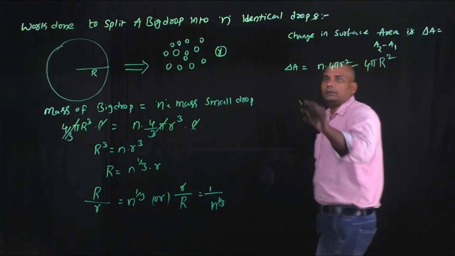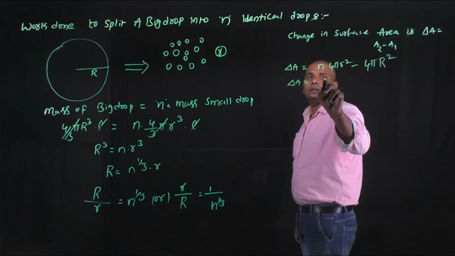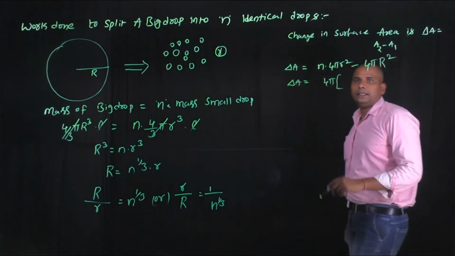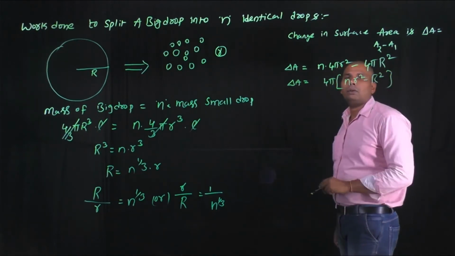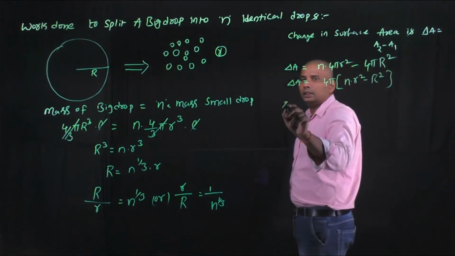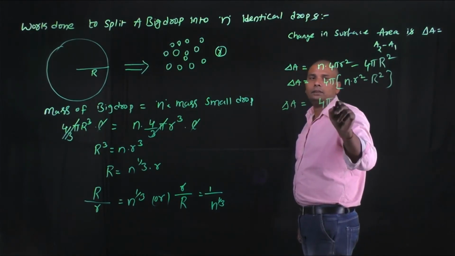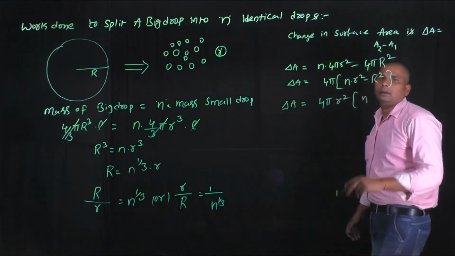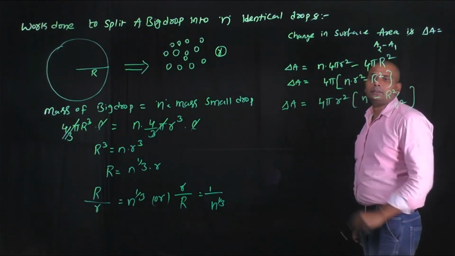Okay, from this delta A equals, here 4 pi is the common term. By taking 4 pi common, it can be written as n into r square minus capital R square. Okay, from this delta A is equal to 4 pi, by taking small r square common, n minus capital R square by small r square.